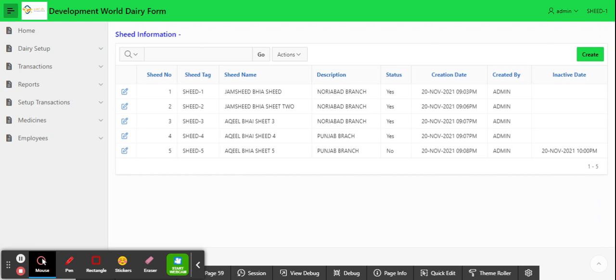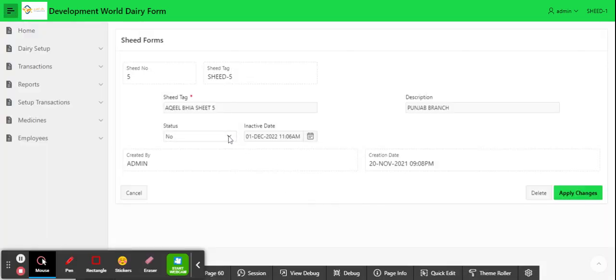We have five shades right now, and we can create one more shade at any time. All the data belonging to that shade will be separated from the other shades. And if we want to make any shade inactive, we just set the status, yes or no. This shade will be active or inactive.